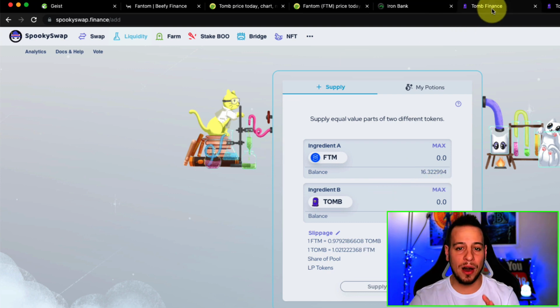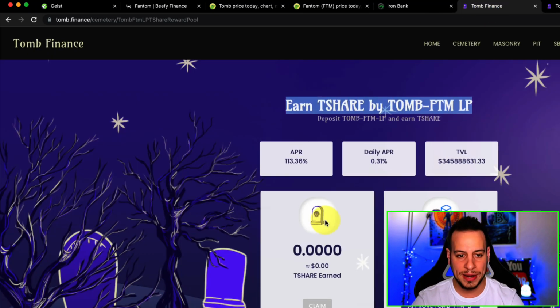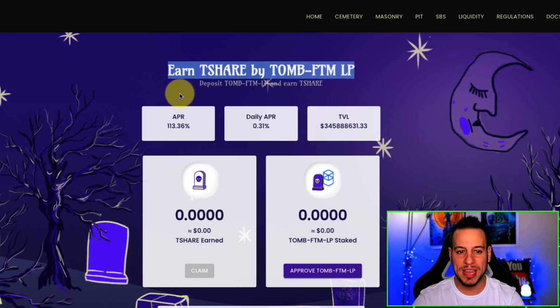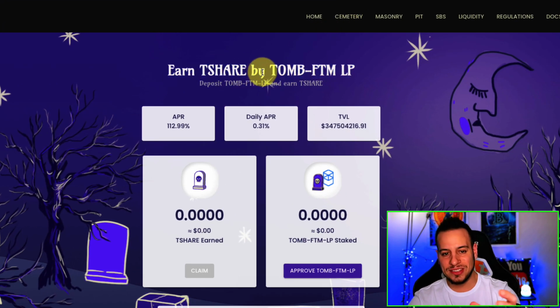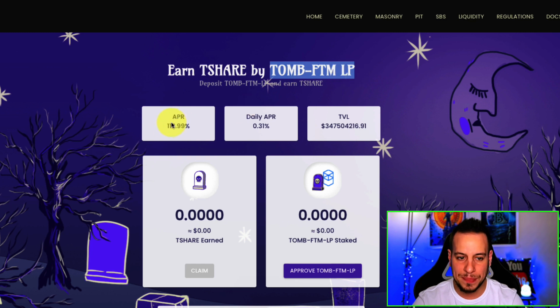Now the cool thing about it is that if you go to TOMB Finance and into the Cemetery, you can earn T-shirt by providing TOMB Fantom liquidity. And look at this APR, 113% APR, not compounded. This is daily 0.3% a day.